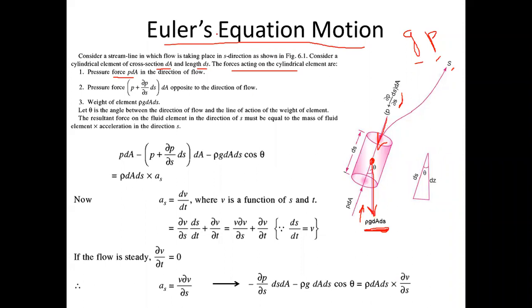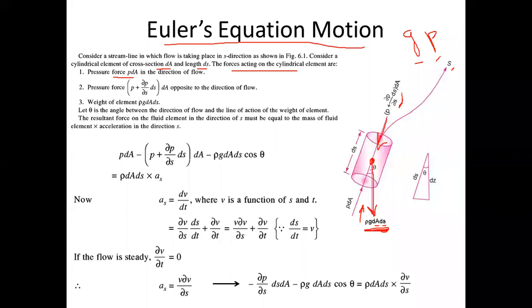Sir, area into distance is volume, and volume times density is mass. Mass into g is the weight. Absolutely correct. See, dA, the cross section area, into length will make the volume. Cross section area into length is the volume, and if you multiply volume with density, it will become mass. And if you multiply mass with g, it will become weight. Fine. So rho into dA ds into g is the weight of the particular fluid element. So this is how you can say it is the weight of the element.